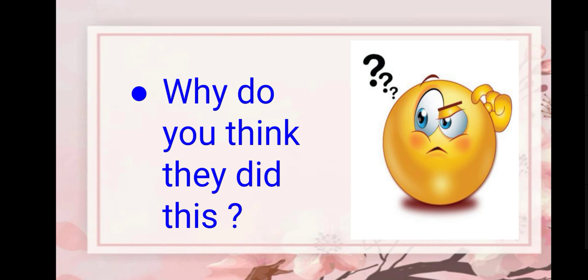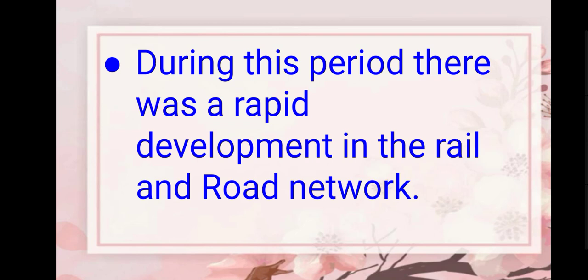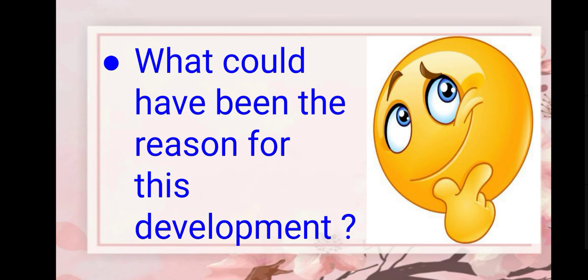I hope you understood. Here comes the next question. During this period, there was a rapid development in the rail and road network. What could have been the reason for this development? There was a rapid development in the transport system as it was needed to support the transportation of raw material and finished goods from one place to another.